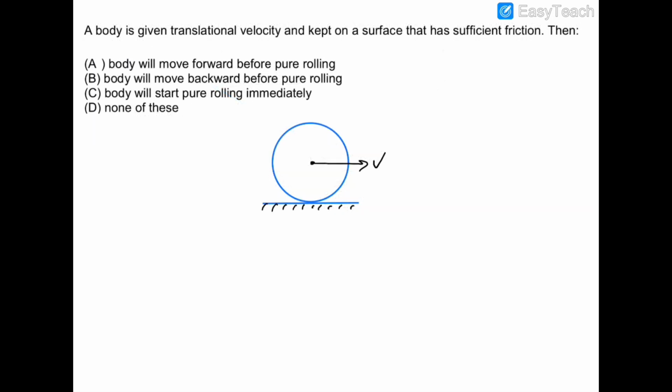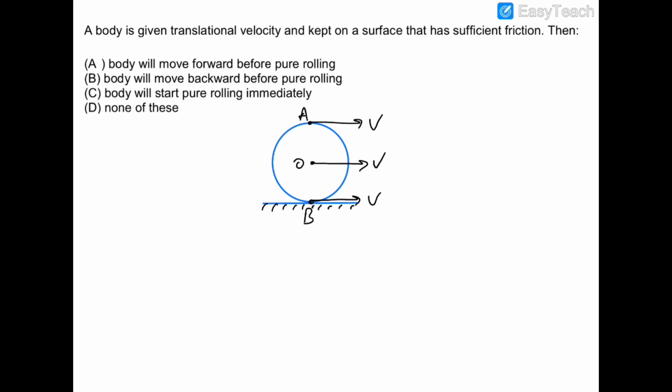In this question, you can see that there is a round body, and it is given some translational velocity only, and it is kept on a surface that has sufficient friction. So in this case, the velocity of each point on this body, which is point A, point O and point B, will be in the forward direction, and it is equal to V, because this object is given only translational velocity.